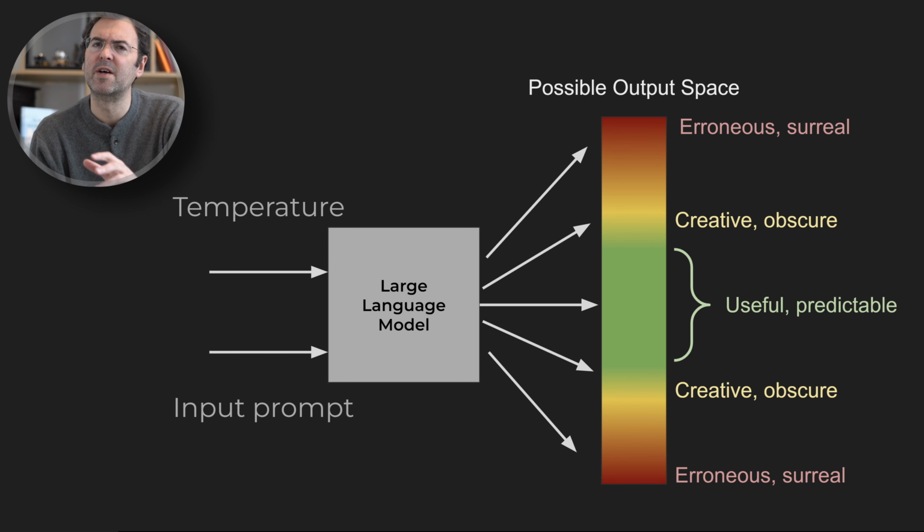But why is there so much variance? Well, this is down to the temperature of the network. Temperature is a measure of how creative and diverse the output of the large language model will be. Now, we're using the initial setting, so it's going to give a range of different answers every single time.